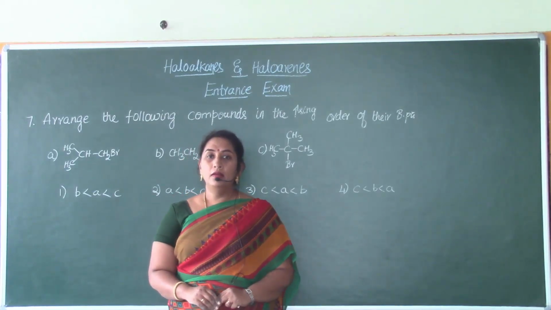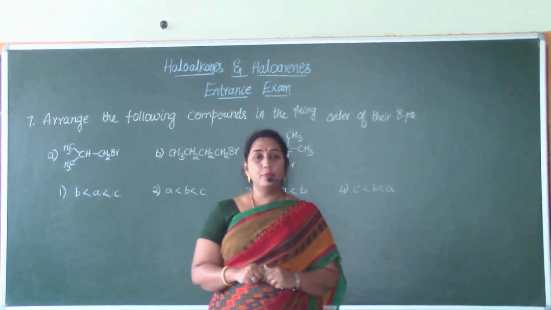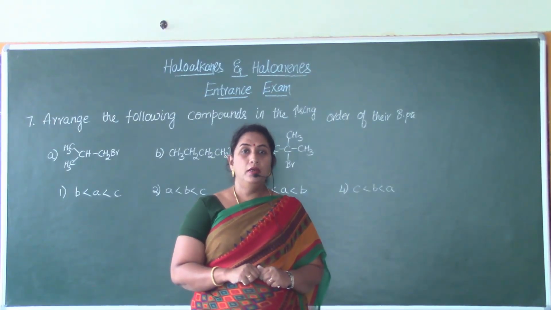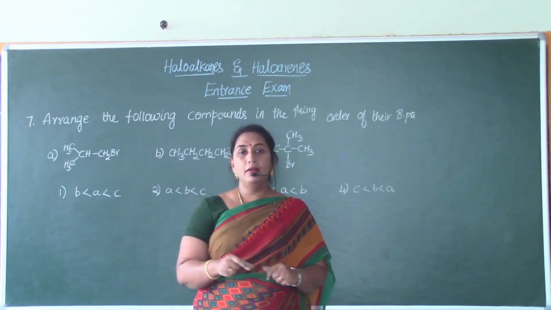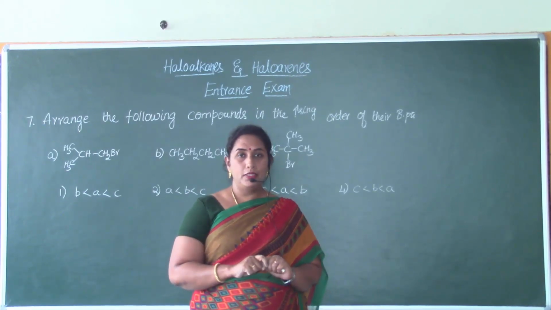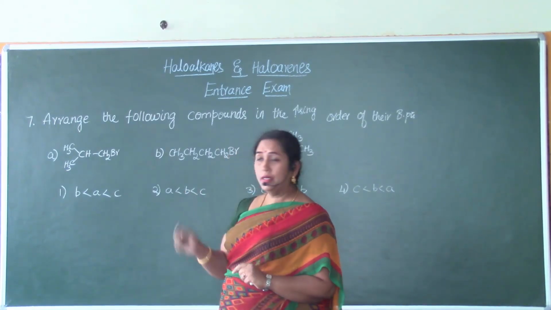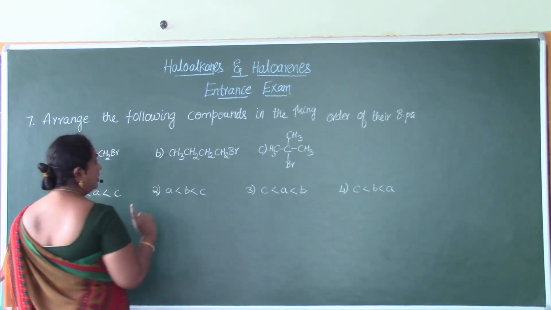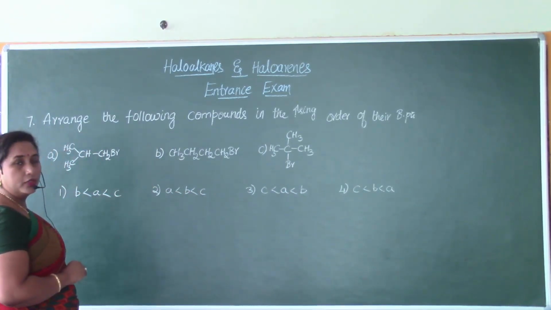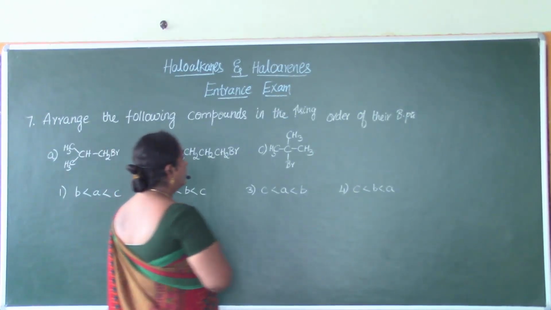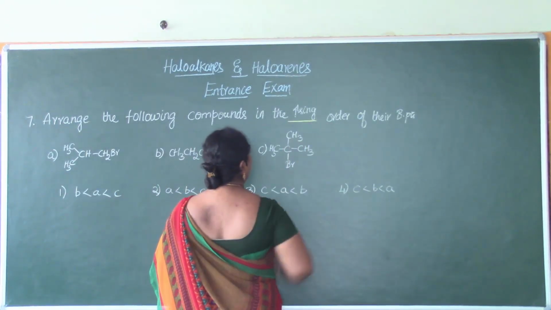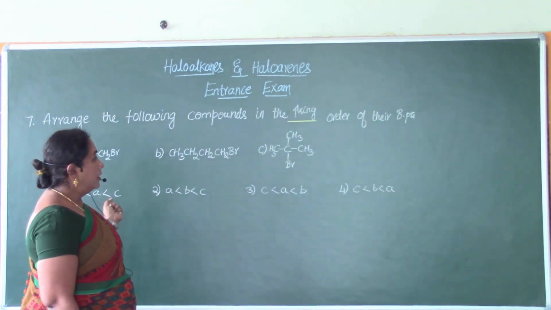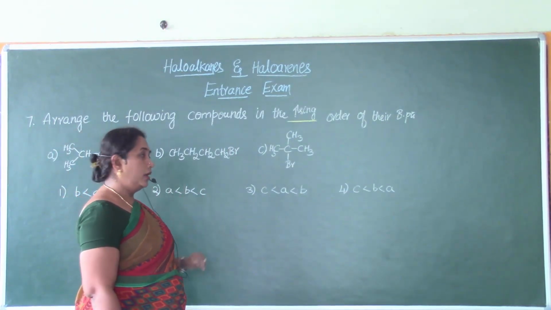Okay. Now here is a question which is based on the physical property of the haloalkanes. This physical property under discussion is boiling point. Now let us look into the question. Arrange the following compounds in the increasing order of their boiling points. So that is the point of our focus. We need to arrange it in the increasing order. Increasing order means from the lower value to the higher value.